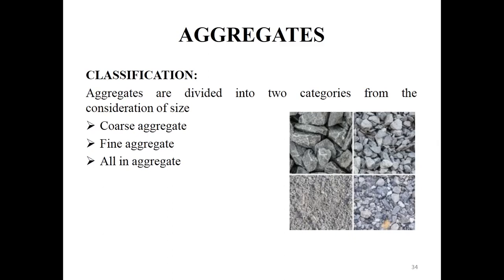Next, coming to artificial aggregate. The best example of artificial aggregate is broken bricks. They use broken bricks as aggregate for flooring. In many sites they use broken bricks because they act as aggregate, but for mass concrete structures we should use broken brick only when the crushing strength of the brick is high, and not for reinforced concrete work, or else we should not go for this kind of brick as an aggregate.